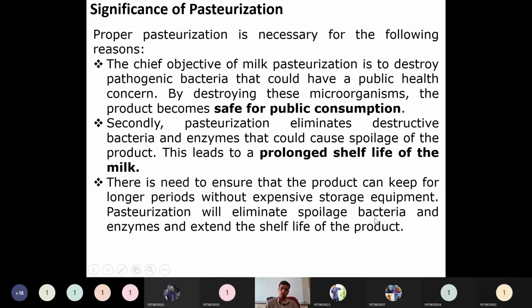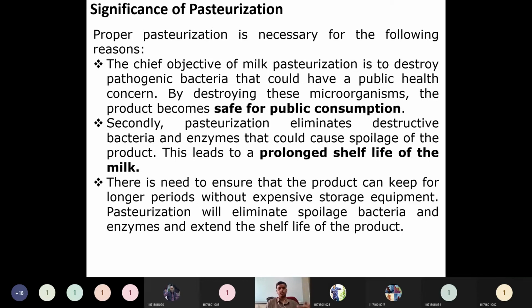So ultimately the aim is that once something is processed, it can be stored without any additional cost. Otherwise, we have to refrigerate that product again, which adds to the cost. Once we process it, it has to remain in the same state until we consume it, or at least some expiry date should be there. From that point of view, research has been carried out.